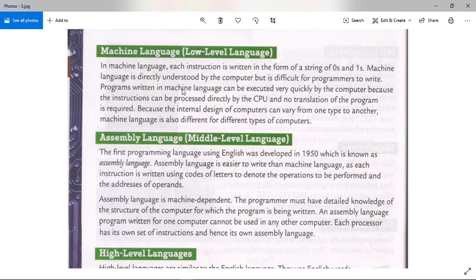Programs written in machine language can be executed very quickly by the computer because the instruction can be processed directly by the CPU and no translation of the program is required. Because the internal design of computers can vary from one type to another, machine language is also different for different types of computers.